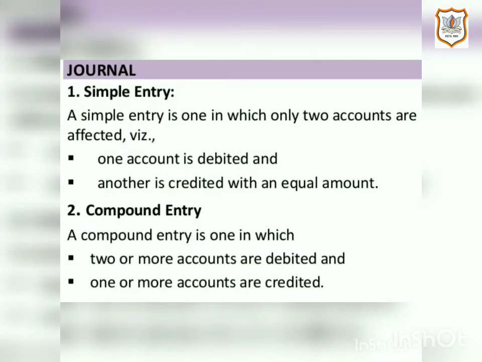Now one thing more I would like to add. There are two types of journal entries: simple journal entry and compound journal entry. A simple entry is one in which only two accounts are affected. One account is debited and another is credited with an equal amount. And second is a compound journal entry. A compound entry is one in which two or more accounts are debited and one or more accounts are credited.